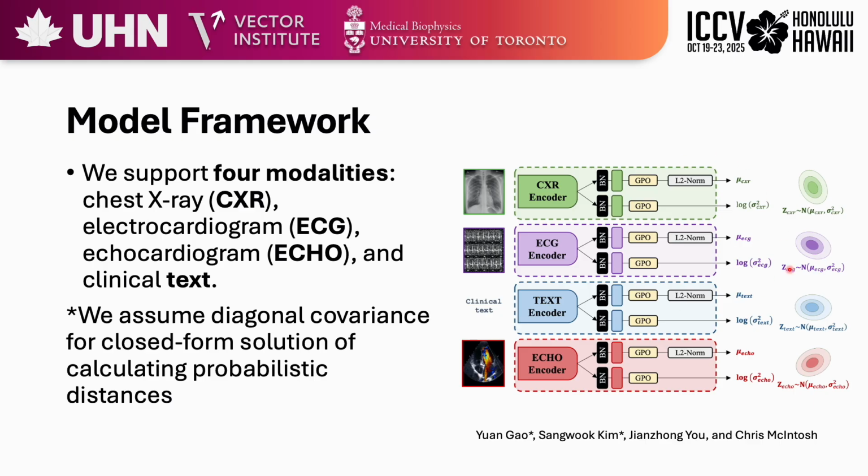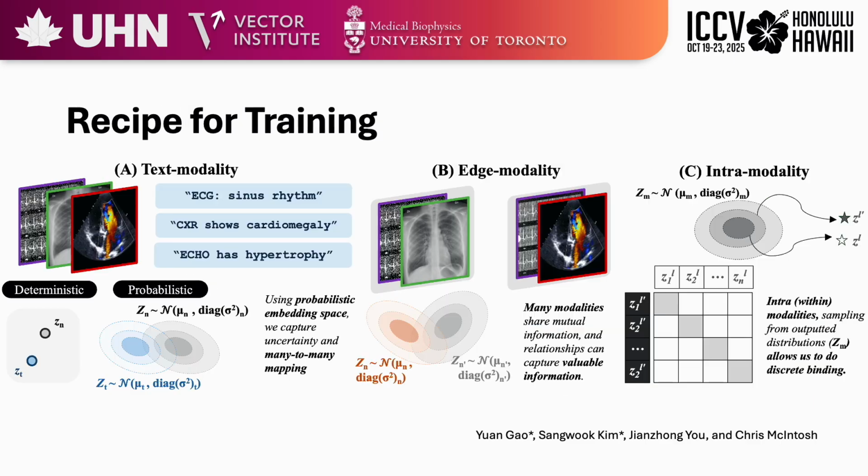Here is an overview of our model. You can see the block diagram on the right-hand side. We support four modalities: chest X-ray, or CXR for short, electrocardiogram, ECG, echocardiograms, echo, and clinical text. Each modality is encoded via a modality-specific encoder, producing parameters mu and sigma of a Gaussian embedding with diagonal covariance. A key aspect is that we assume diagonal covariance, similar to previous literature in probabilistic contrastive learning, as it allows us to use closed-form solutions for various probabilistic distances when calculating similarities between two latent representations.